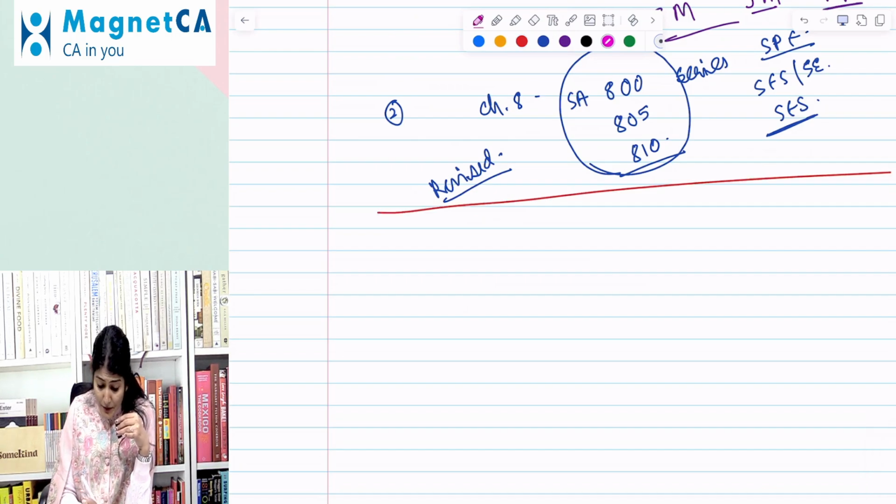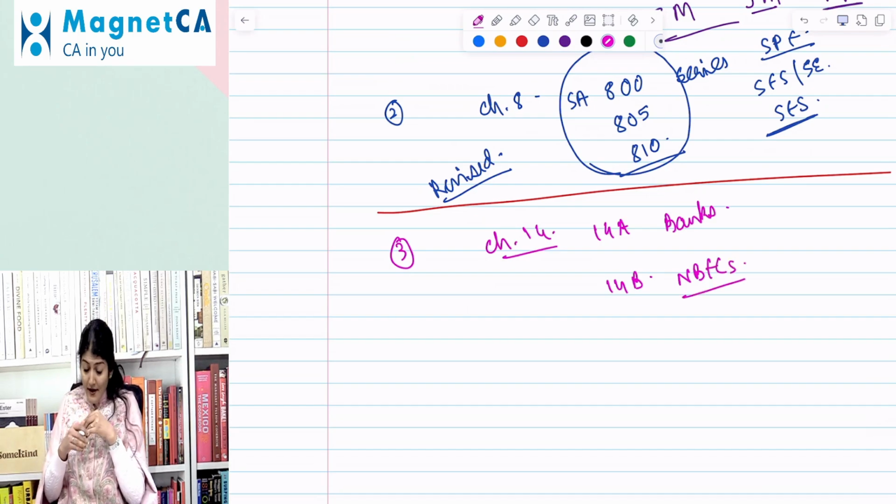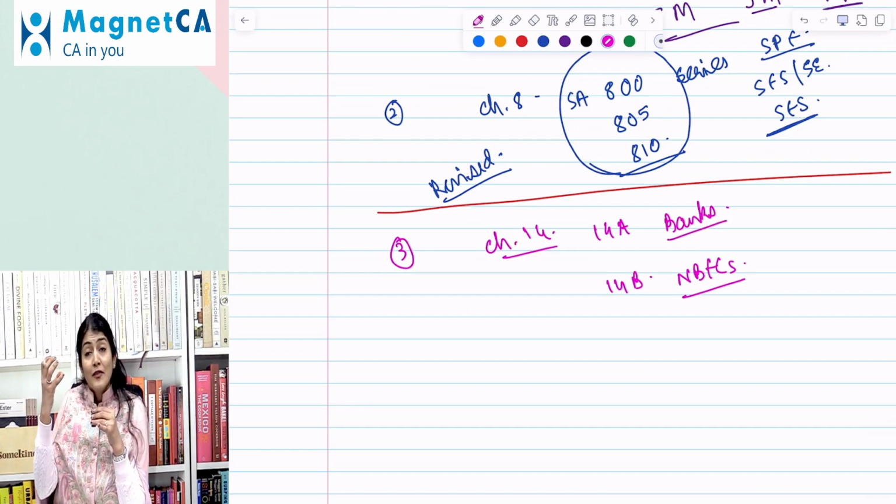And then change number 3 is in chapter number 14, which is regarding 14A and 14B, the audit of the banks and the audit of the NBFCs, the non-banking financial companies. In the audit of the banks, we have the discussion regarding the audit of compliance with the SLR requirement, the statutory liquidity ratio requirement.